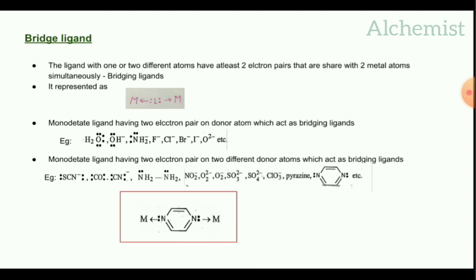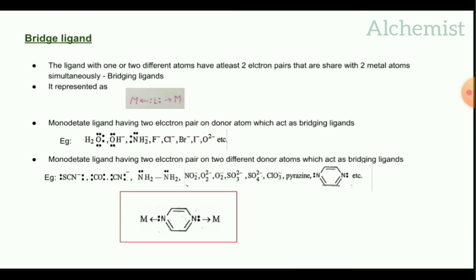One side's lone pair approaches one metal atom, and the other side's lone pair approaches another metal atom. In this way, the two sides of the ligand are approached by two different metal atoms. That type of ligand is called a bridging ligand.